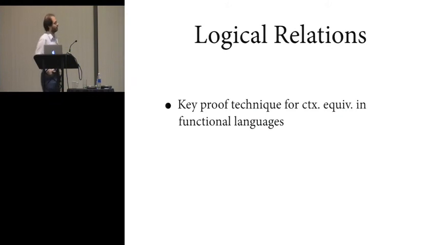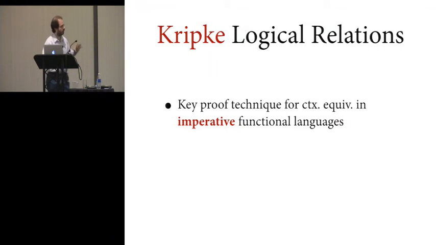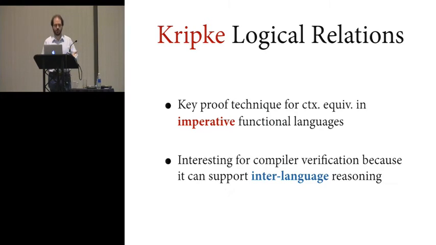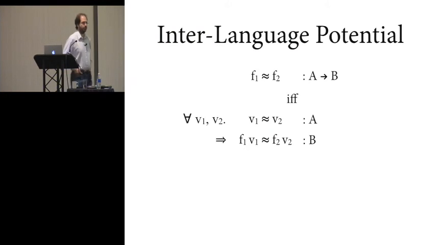So in our initial work on this, we looked into using logical relations. Logical relations are a classic proof technique for many things in semantics, but one of them is for proving contextual equivalence in functional languages. And in the past decade or so, there's been a big advance in more sophisticated versions of logical relations called step-indexed Kripke logical relations, which allow you to scale this technique to imperative functional languages like ML. What's interesting about it, though, for the purpose of compiler verification, is that logical relations, unlike contextual equivalence, scale naturally to support interlanguage reasoning.